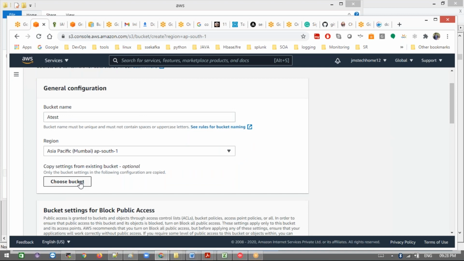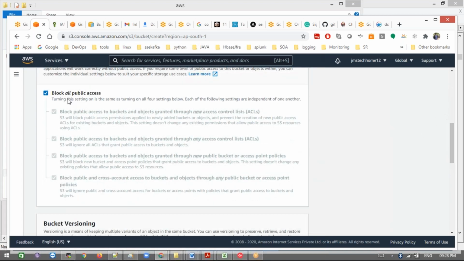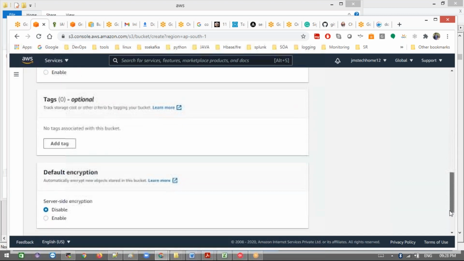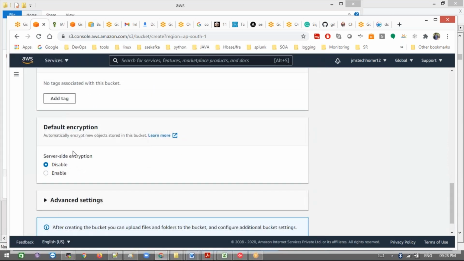Next, if you have an existing bucket, we can do this. Otherwise, you can block all public access. We are blocking this. For bucket versioning, see here, I didn't do anything, I'm disabling it. Tags are optional. Default encryption is the encryption level.